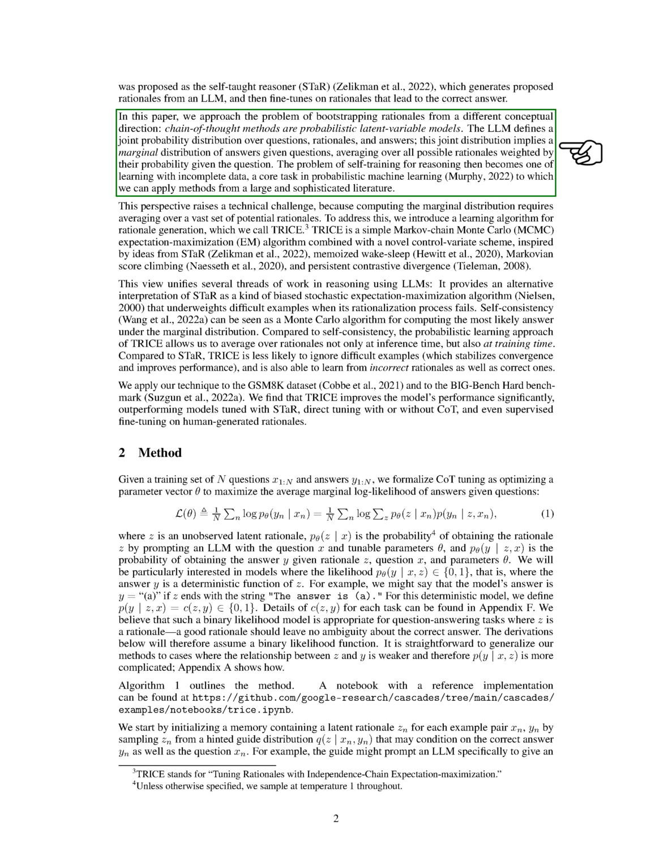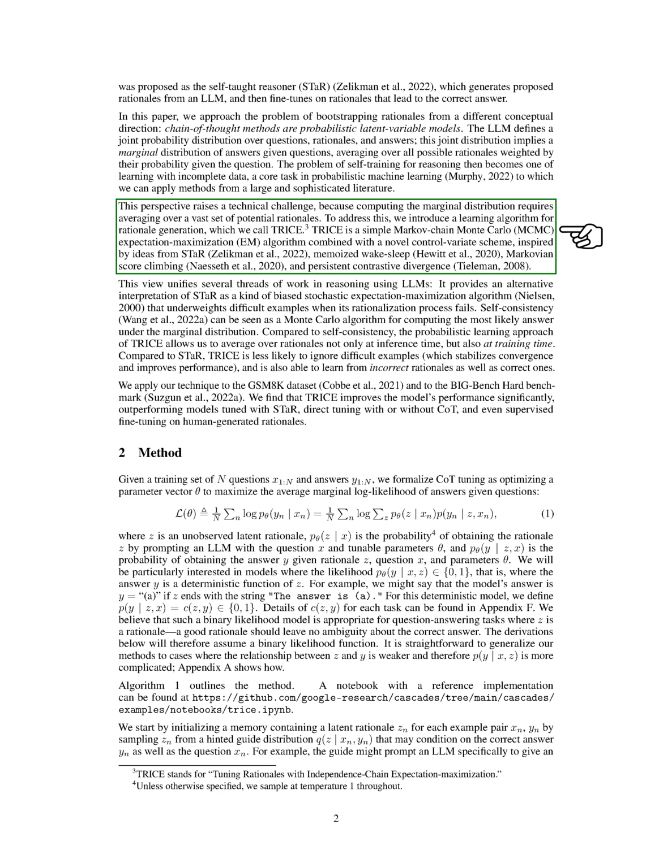The LLM defines a joint probability distribution over questions, rationales, and answers. This joint distribution implies a marginal distribution of answers given questions, averaging over all possible rationales weighted by their probability given the question. The problem of self-training for reasoning then becomes one of learning with incomplete data, a core task in probabilistic machine learning.